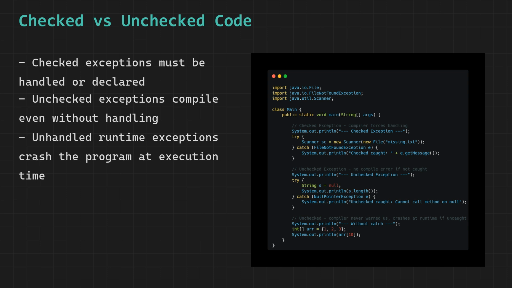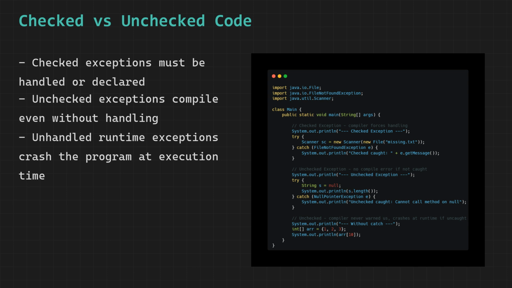Moving to the third block, we have an integer array called arr with 3 elements at index 0, 1, and 2. We then try to access index 10, which does not exist. There is no try-catch block written here at all. The compiler has absolutely no complaint about this. It compiles perfectly fine.